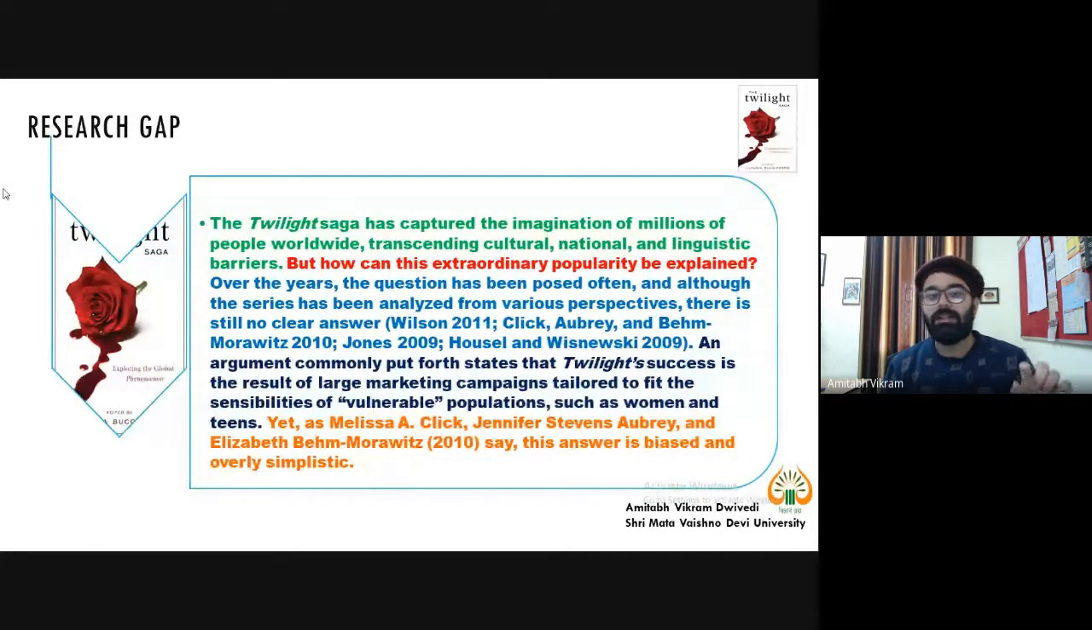So the first sentence in green: the Twilight Saga has captured the imagination of millions of people worldwide, transcending cultural, national, and linguistic barriers. This is a fact. This is a general statement we are making about what happened actually. But we are also questioning this, and this becomes our motivation. So this motivation and research gap, I hope now you understand, and you can also incorporate such types of sentences in your abstract as well as in your main research.